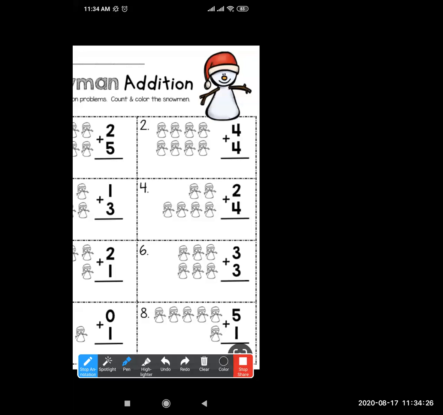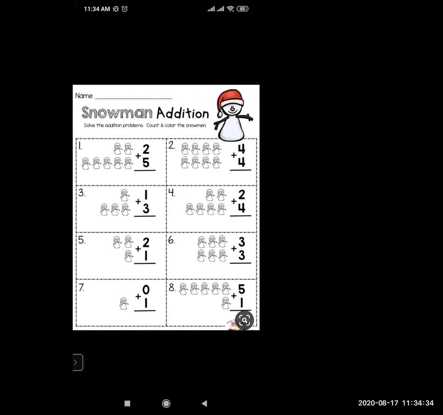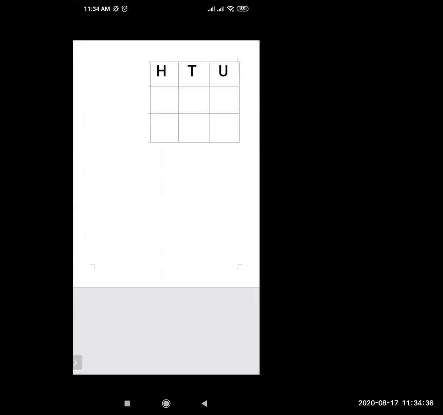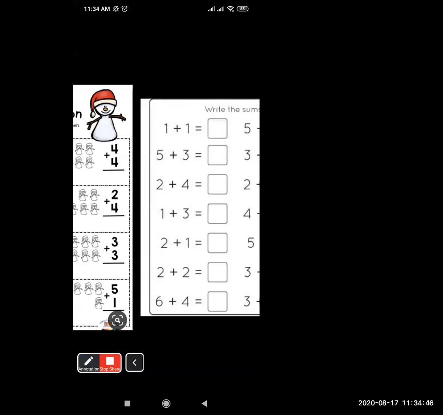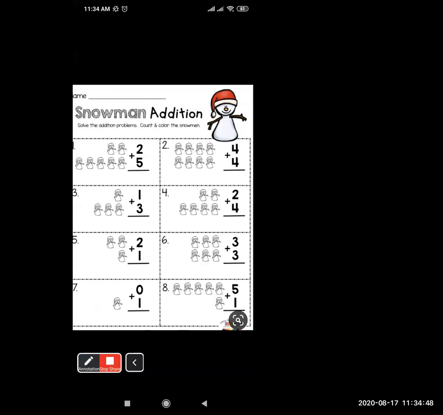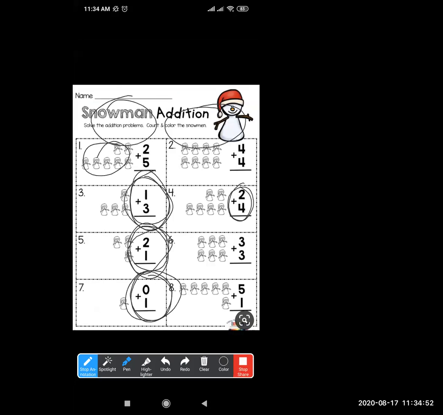Okay, so we are now proceeding further. See, this is called horizontal arrangement, and this is called vertical arrangement. This is the vertical arrangement of addition. Got it? Yes. Let's proceed further.